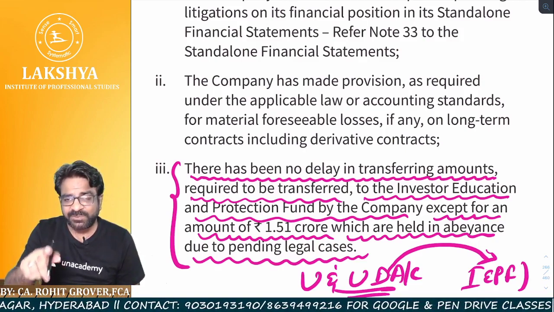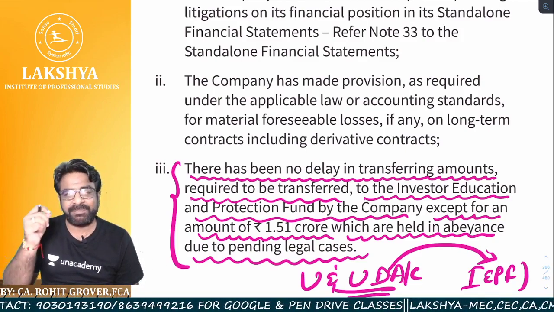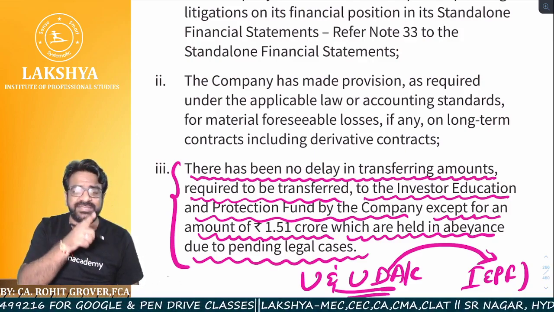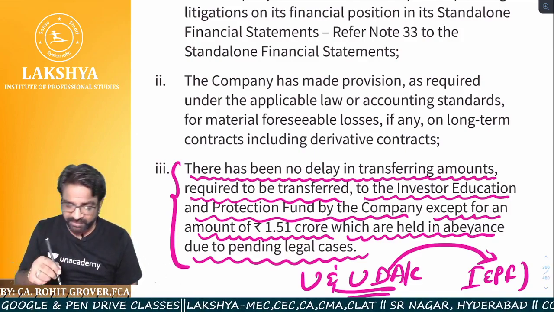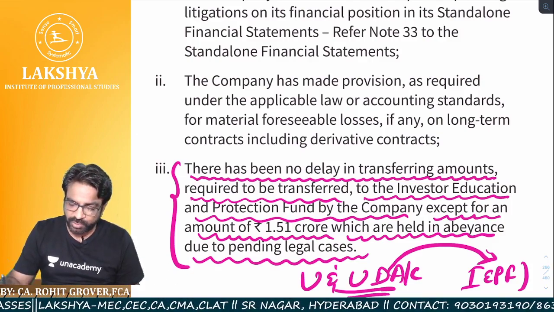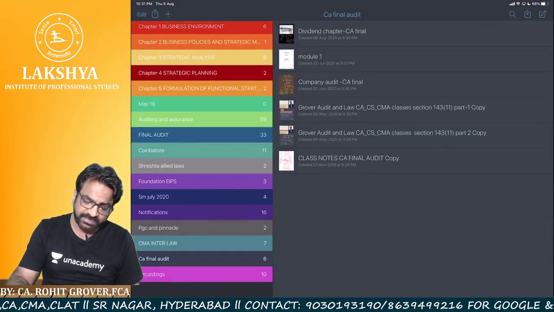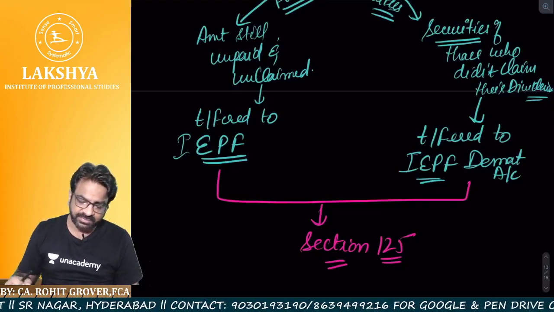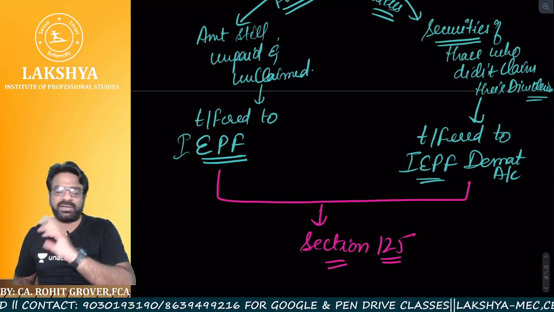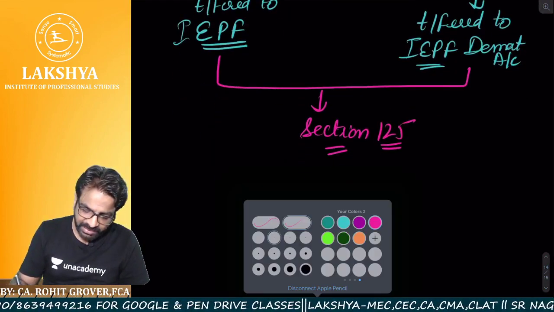And why have they not transferred 1.5 crore rupees to the Investors Education and Protection Fund? Because there is some pending litigation. That is what we are going to understand in section number 126, keeping the dividend in abeyance. There I will open this again and tell you the relevance of 1.51 crores. I hope you understood it practically. So after 7 years, what is happening basically? Funds are being transferred to the IEPF account and securities are being transferred to the IEPF Demat account. That is known as section number 125.